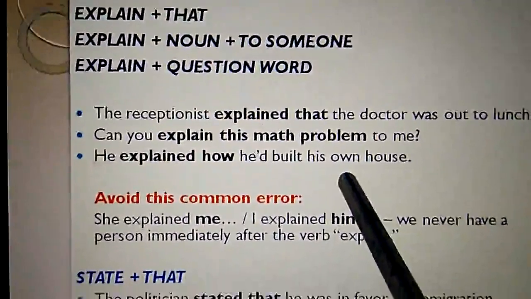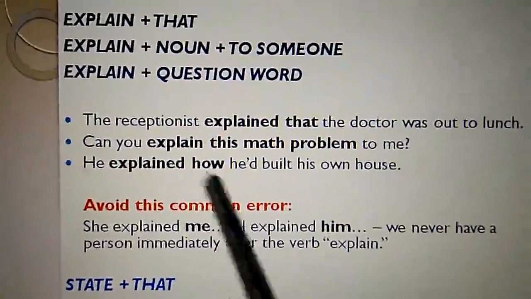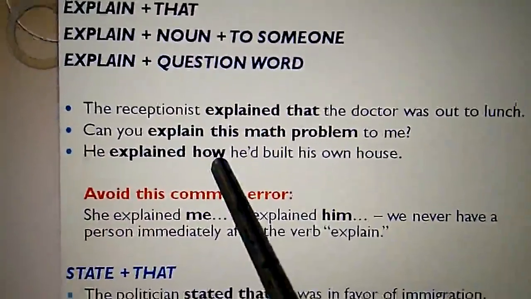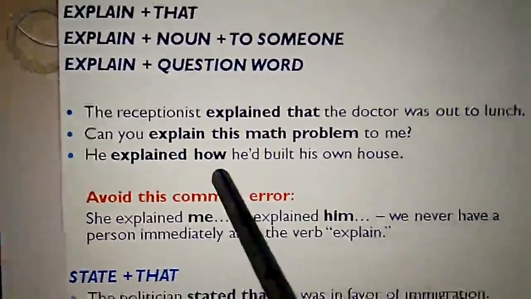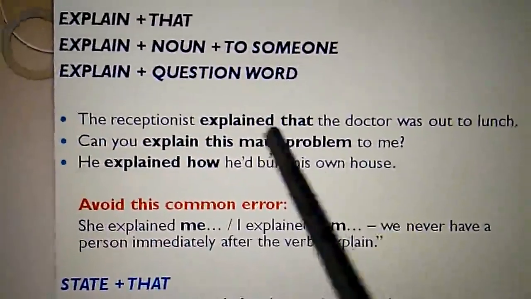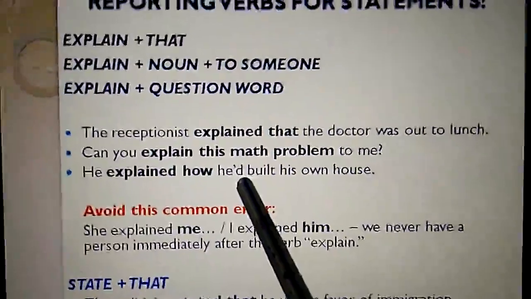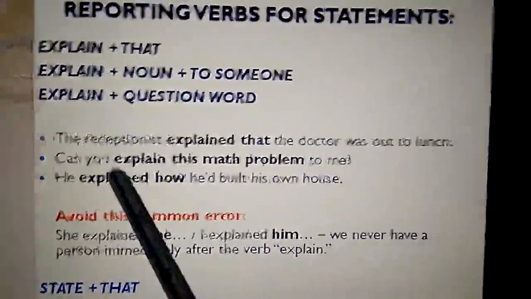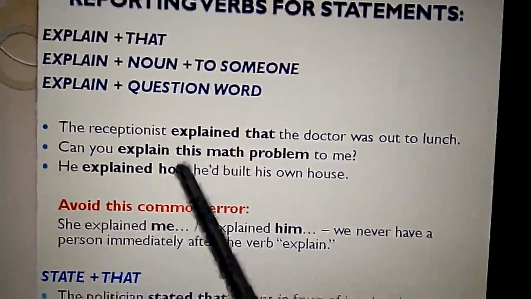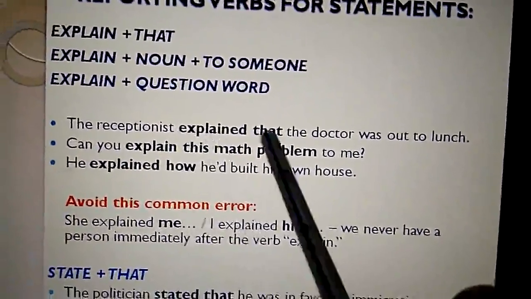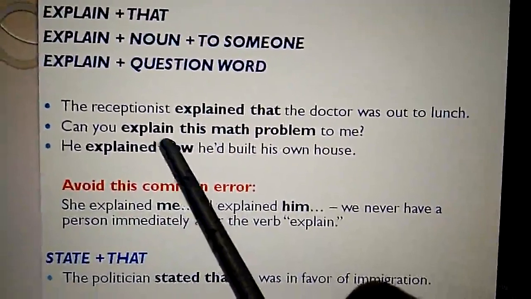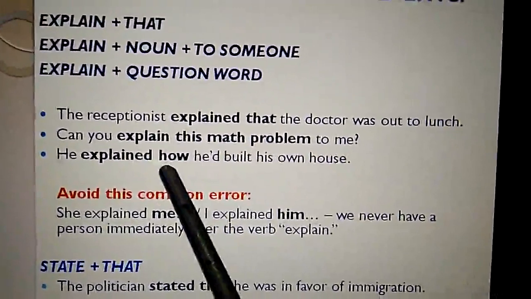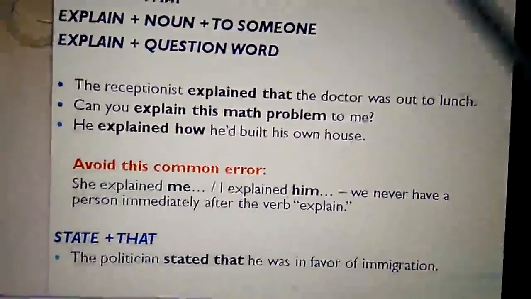The third pattern is he explained how. Explained is the reporting verb. Immediately after the reporting verb, we get a question word here. He explained how he had built his own house. So we have three patterns which we use with this explain reporting verb. One pattern is after explain we get that. The other pattern is after explain we get noun plus to someone, and after explain we get a question word. These are the three patterns.